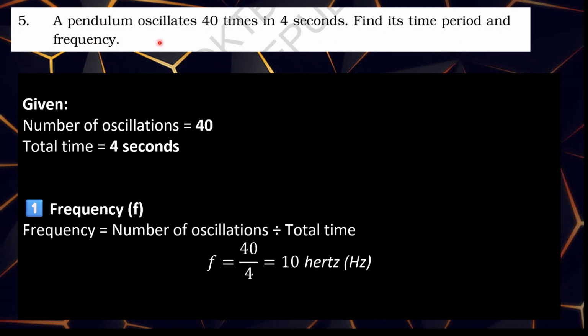Fifth one. A pendulum oscillates 40 times in 4 seconds. Find its time period and frequency. Given number of oscillations is 40. Total time is 4 seconds. Frequency f is equal to number of oscillations divided by total time. That is 40 divided by 4. 4 tens are 40, so 4 ones are 4 tens. Therefore 10 Hz. Frequency is 10 Hz.